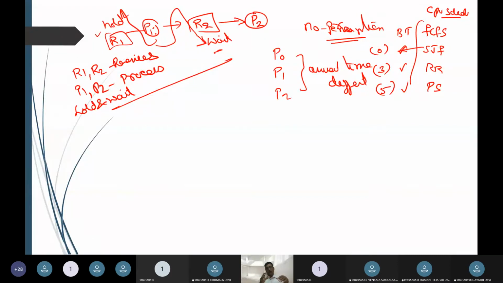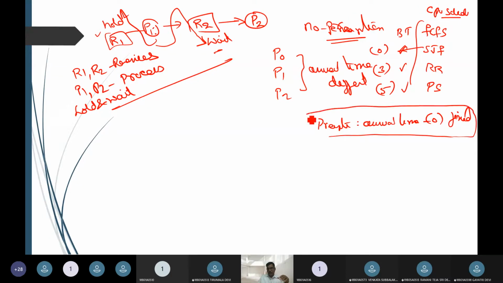If I call it preemption, then I can say arrival time 0 is fixed. If I call it preemption, arrival time is fixed. When I call it no preemption, the arrival time is going to be different. So that is what we should understand between hold and wait, and between no preemption content.